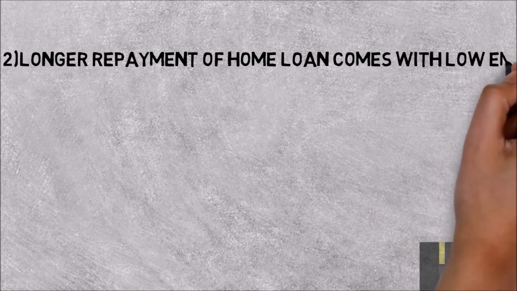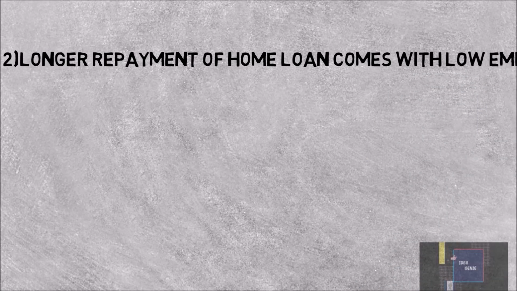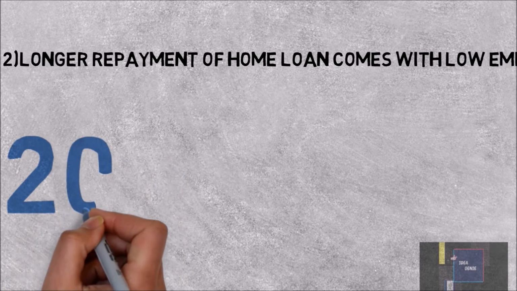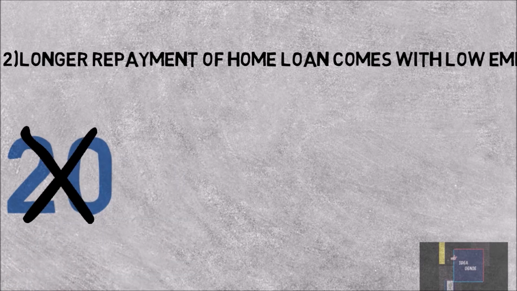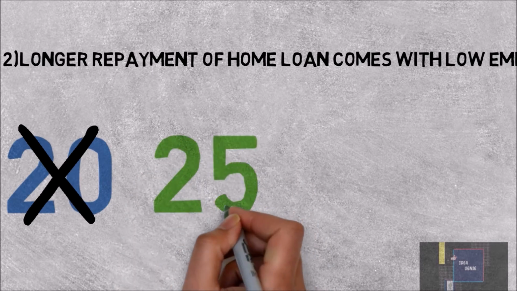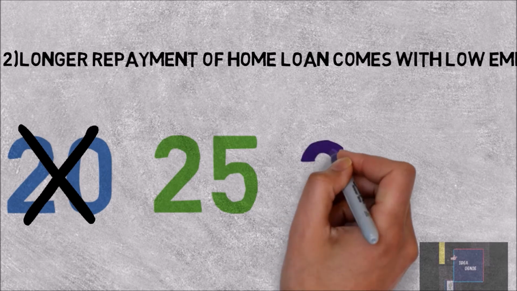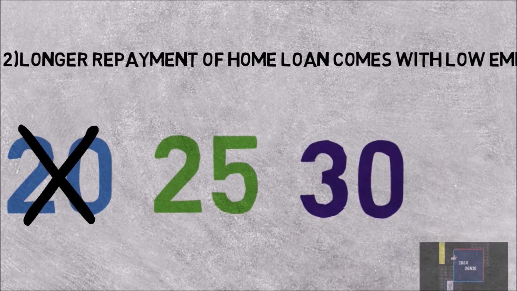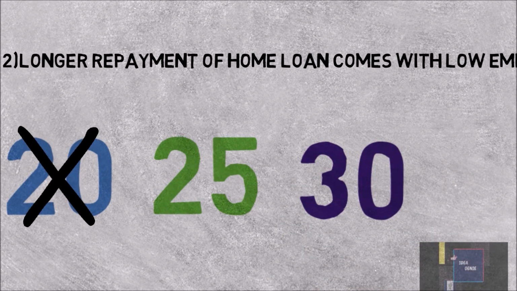One should note that you would be paying a higher interest amount as the loan is not for 20 years but for 25 or 30 years tenure. You can talk to the lender and get affordable interest rates for such a long duration. If you are at a younger age and have low income, taking a home loan for 25 or 30 years could be a good idea as your EMI would be low.